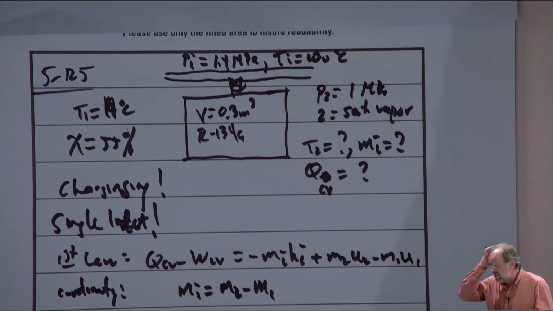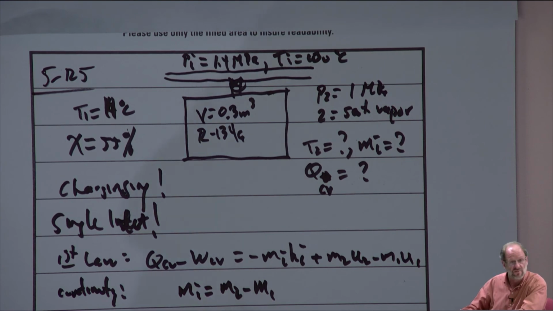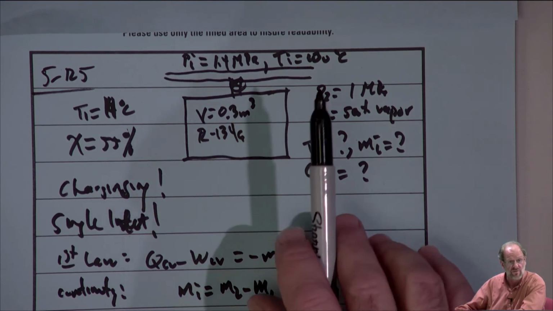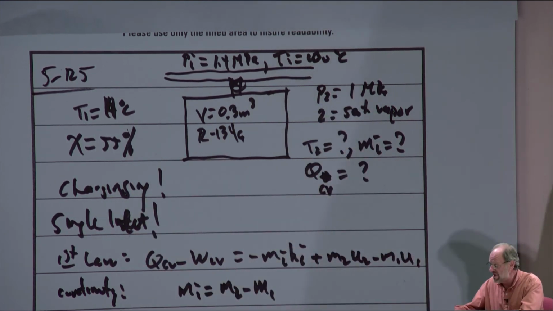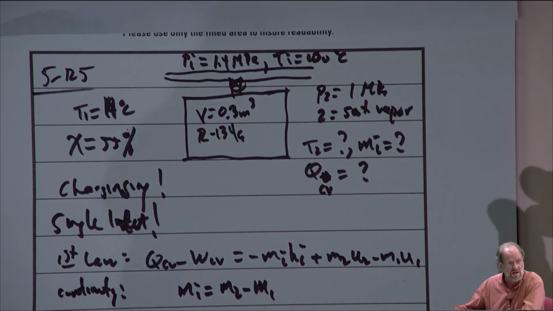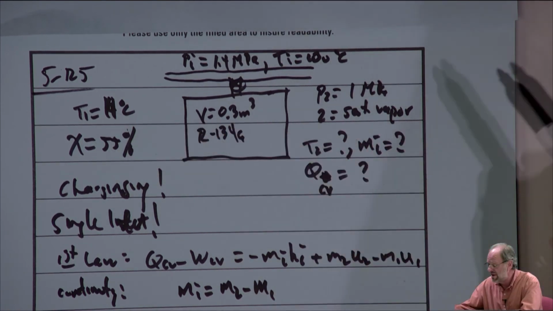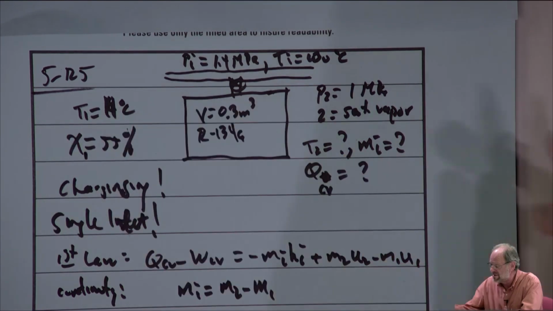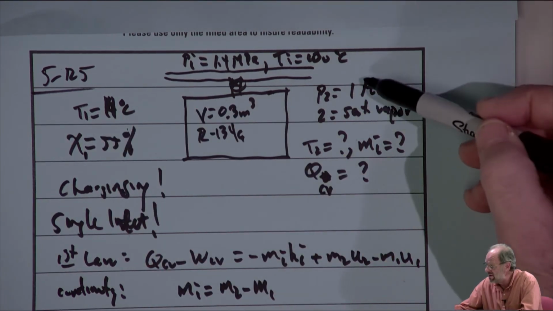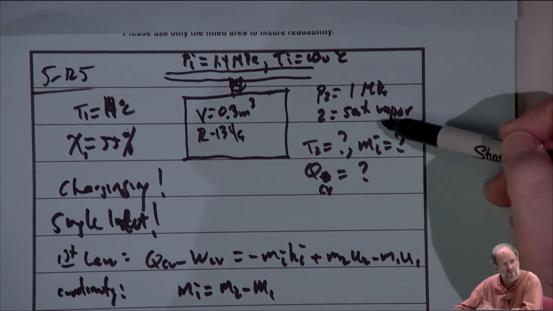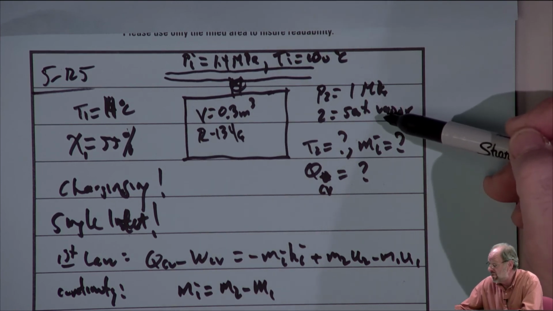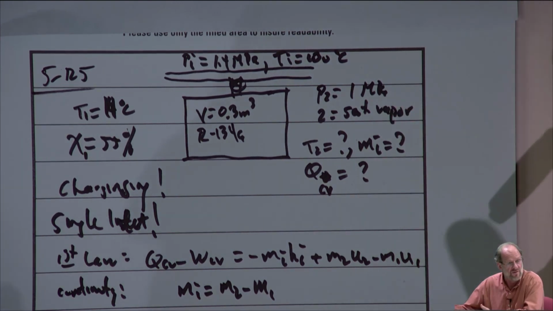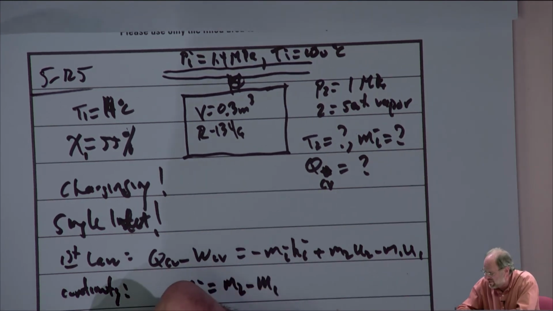First of all, we know the initial and final mass as long as we know the volume and the initial and final state. And we do know the initial and final state, right? We have the temperature and the quality initially, so that would allow me to find the initial specific volume. And we know the pressure and that it's a saturated vapor at the final state. So we should be able to look into our property tables and find the final specific volume.